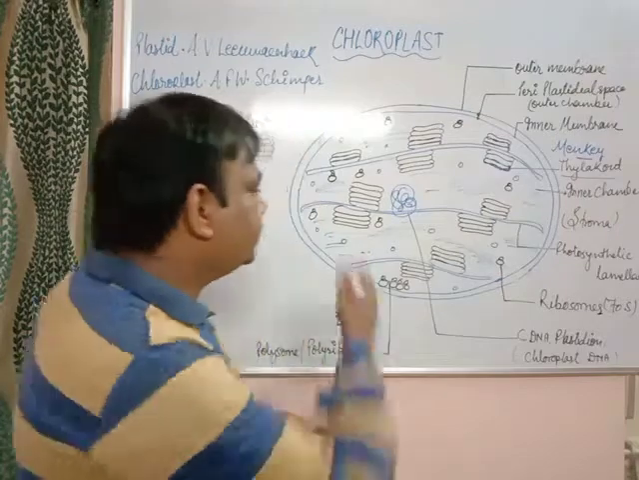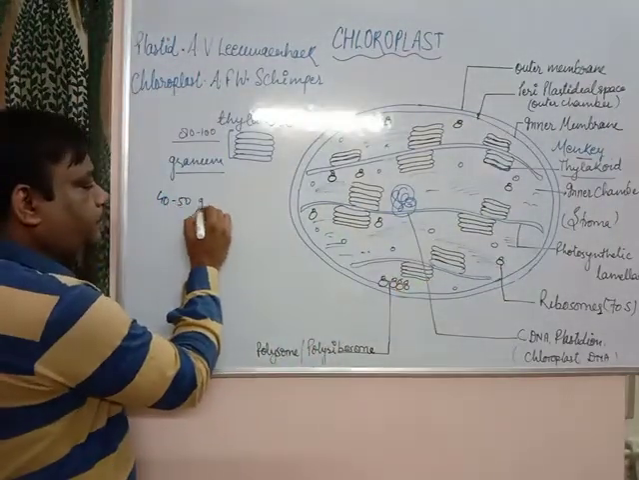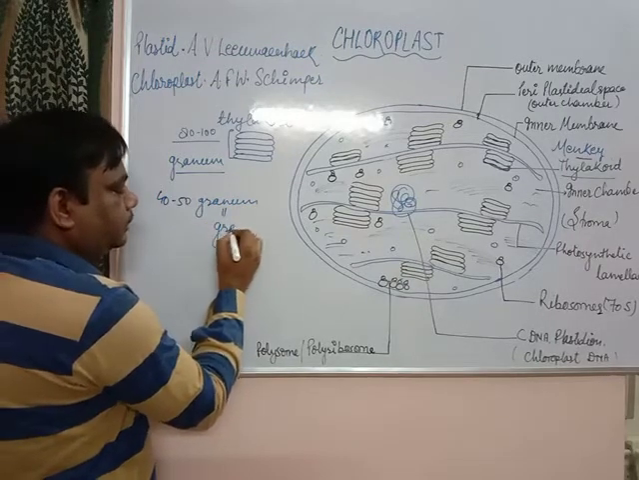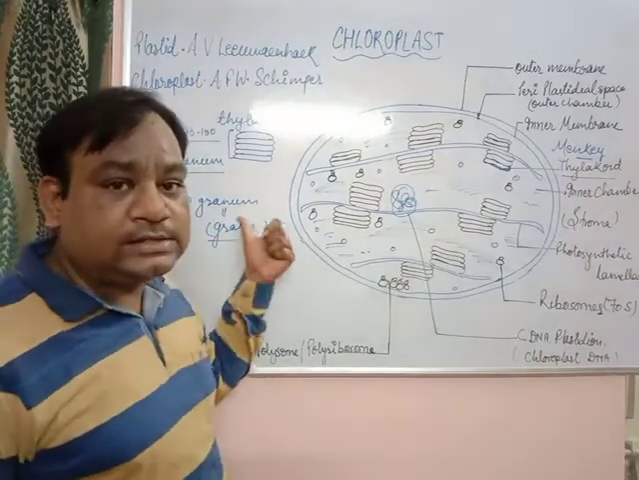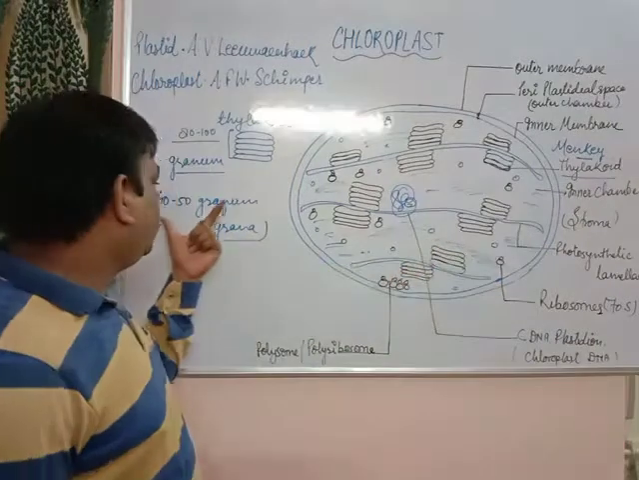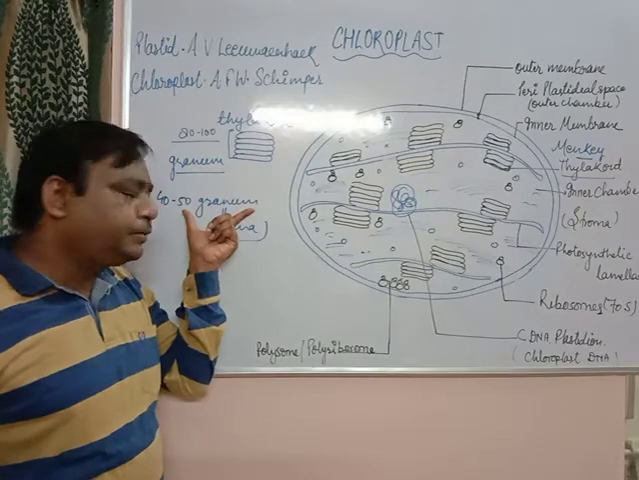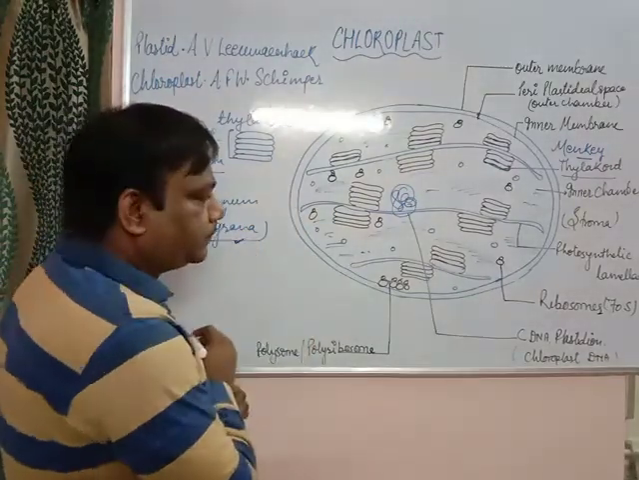Per chloroplast, the number of granum is about 40 to 50. These 40 to 50 granum constitute the grana. Grana is the plural form and granum is the singular form. So in the chloroplast, about 40 to 50 granums are stacked together to form grana.